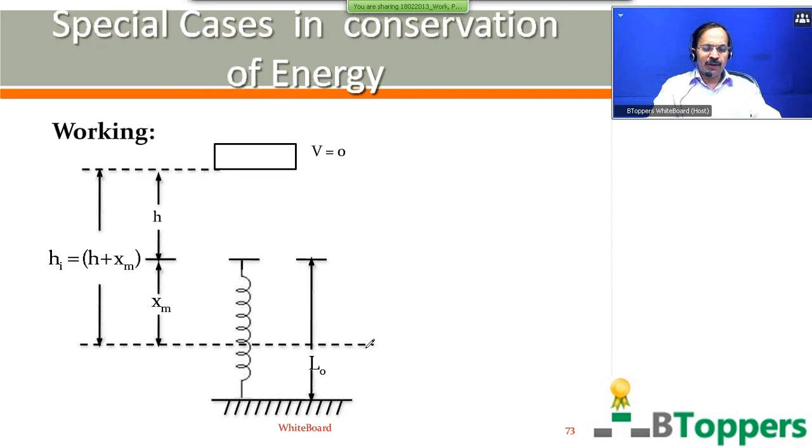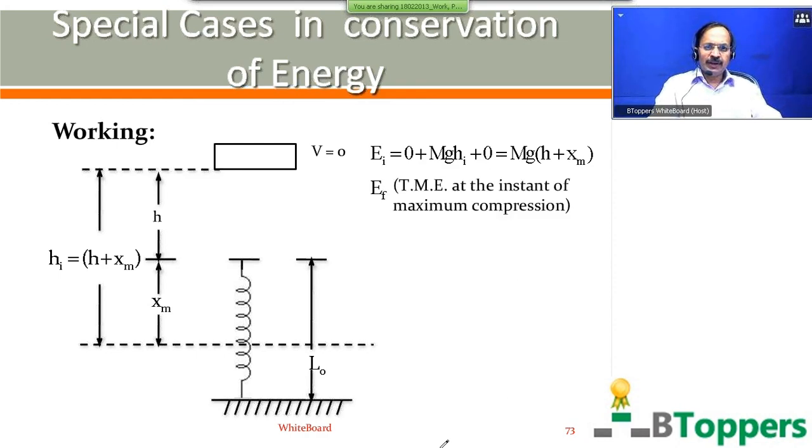We choose the lowest point of the block during the downward motion as the reference level for measurement of gravitational potential energy. So here EI, the total initial mechanical energy of the block, is the sum of three terms I've explained: kinetic energy of the block plus gravitational potential energy of the block plus elastic potential energy stored in the spring. EF, the total mechanical energy at the instant of maximum compression, is again kinetic energy of the block plus gravitational potential energy of the block plus elastic potential energy stored in the spring. Kinetic energy of the block is 0 at the lowest position. Gravitational potential energy of the block is also taken as 0 at the lowest position. Elastic potential energy stored is half k xm square.